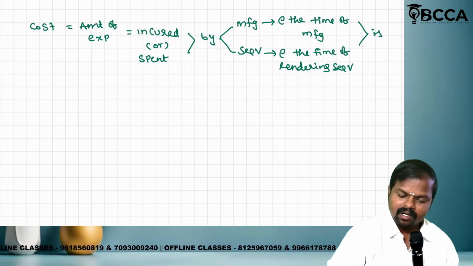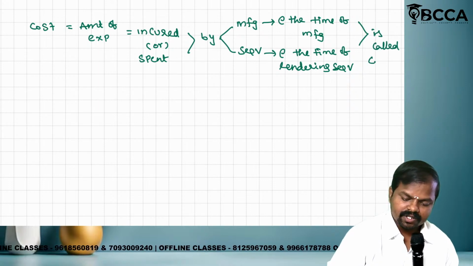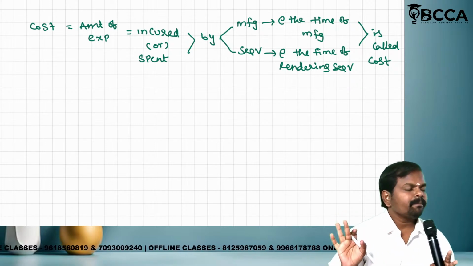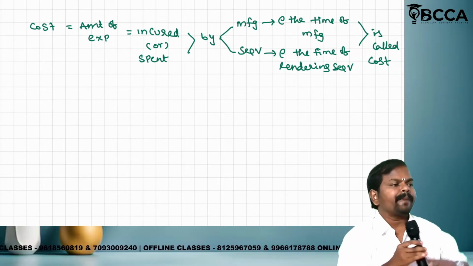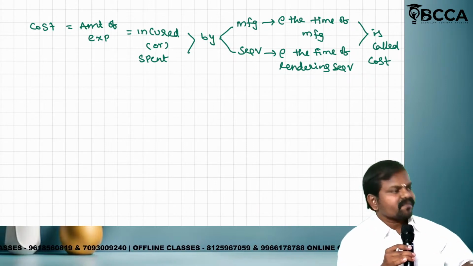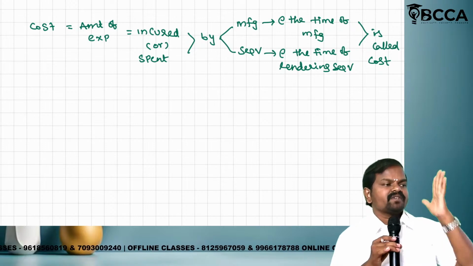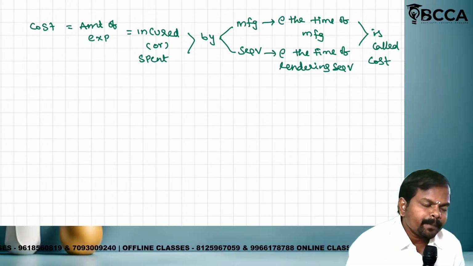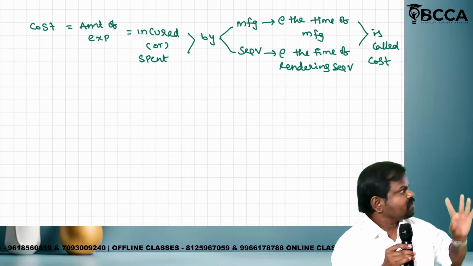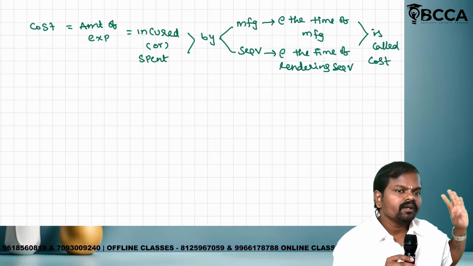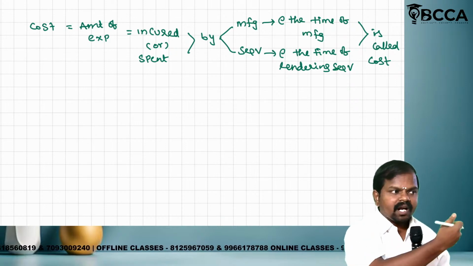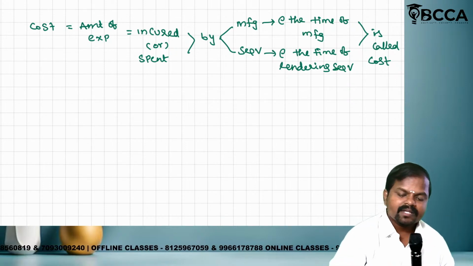This is called cost. Very simple. Whenever an organization spends for the purpose of manufacturing or for the purpose of service, such spent amount or expenditure amount shall be referred to as cost. Is it clear? Listen carefully. This definition has not ended, it is continuing.